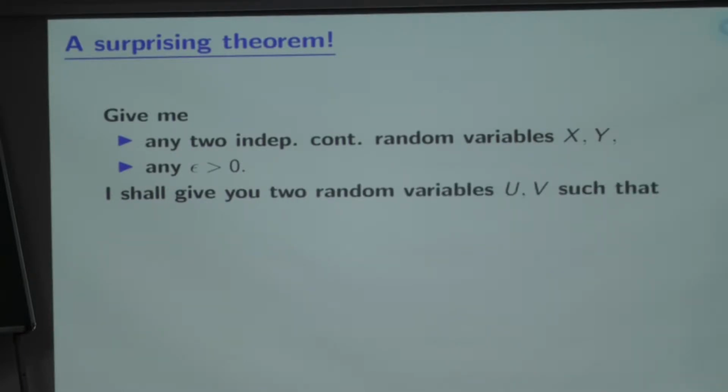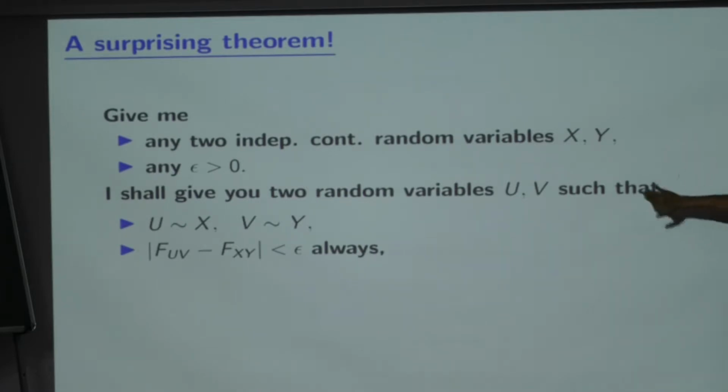I shall give you two random variables u and v. In place of x and y, I am providing the lookalike u and v such that condition number 1, u has exactly the same distribution as x. v has exactly the same distribution as y. Look at the distribution function of u and v, the joint CDF, and look at the joint CDF of x and y. They are always within epsilon distance of each other. So if you plot the graph, you will just not be able to make the difference. Make epsilon as small as the smallest positive number your machine can identify. Then in your computer, you will see no difference between the distribution function of xy and the distribution function of uv.